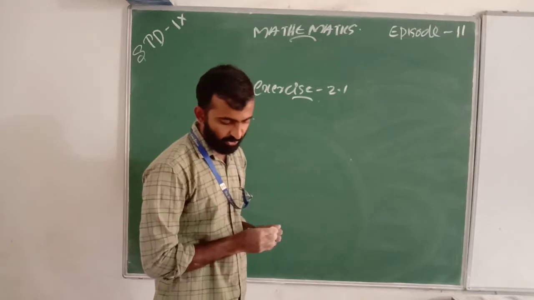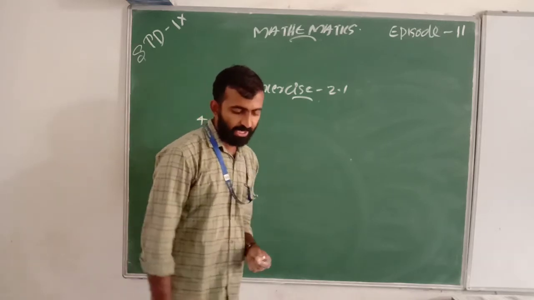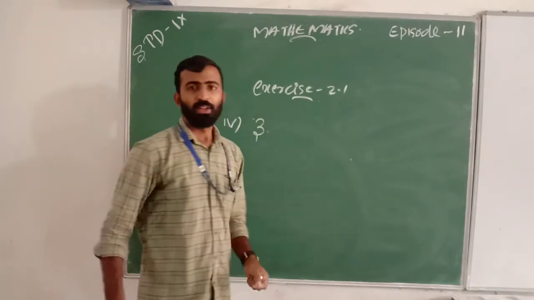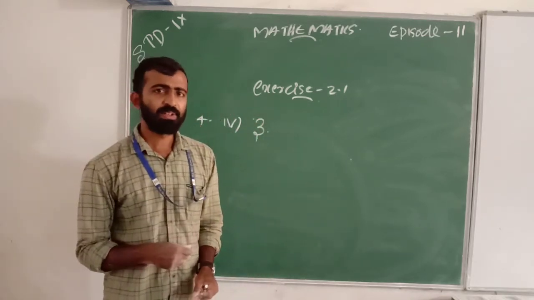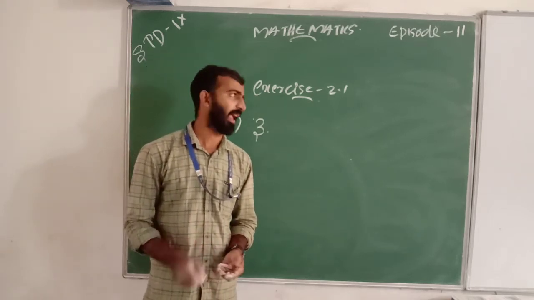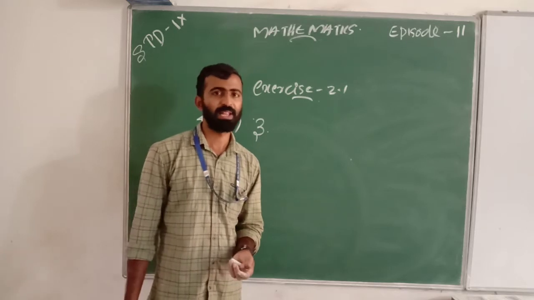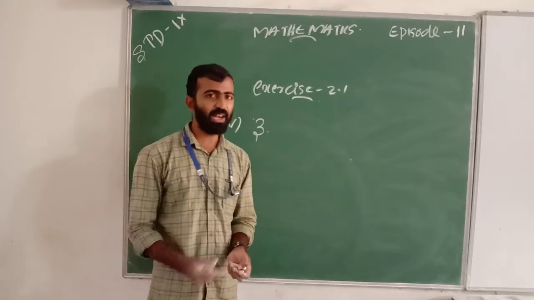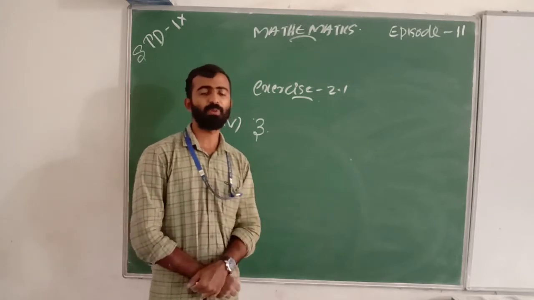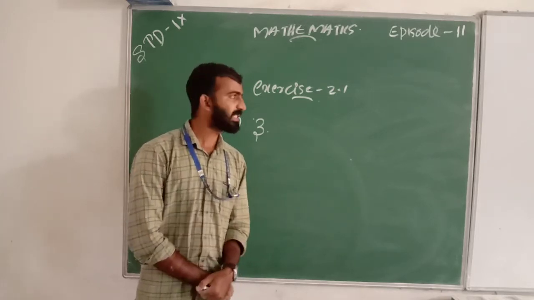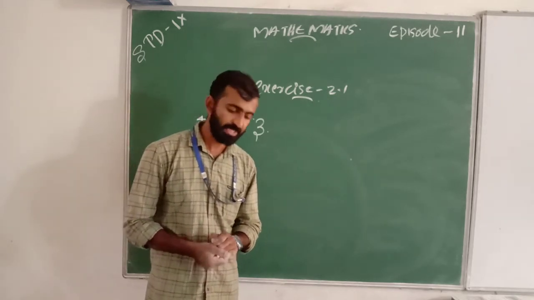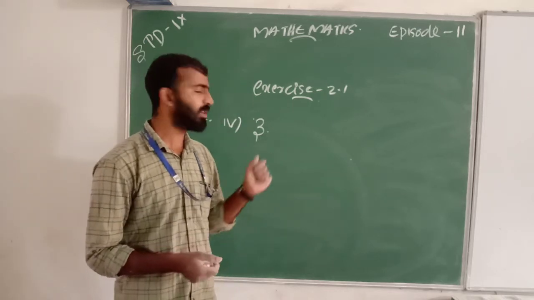What is the fourth one? It is 3. Is 3 a polynomial? Yes, 3 is a polynomial. What is the name of such polynomials? They are called non-zero constant polynomials.